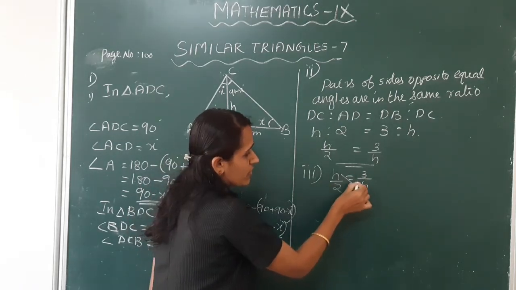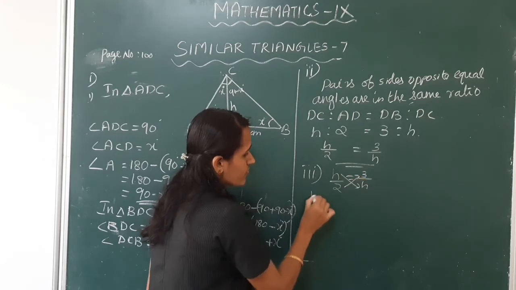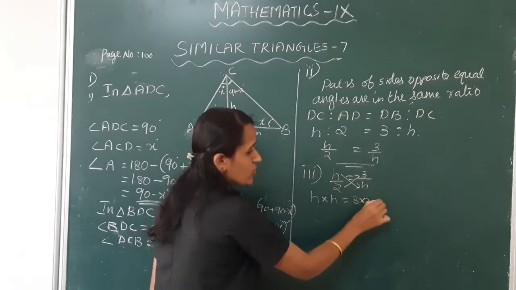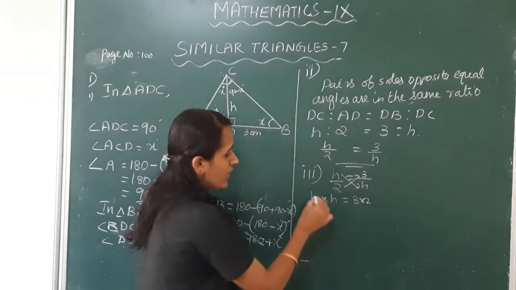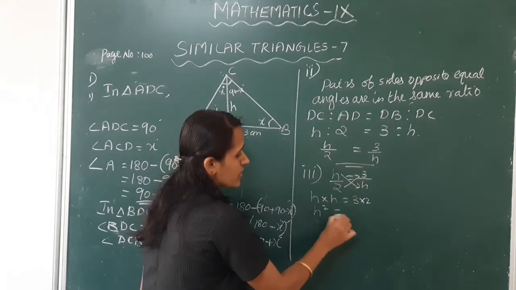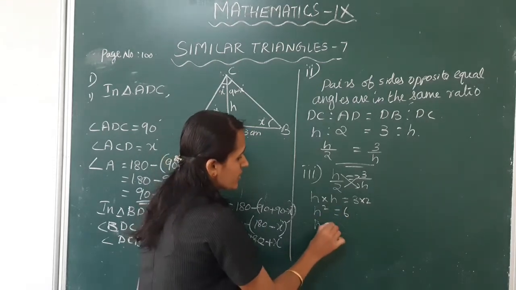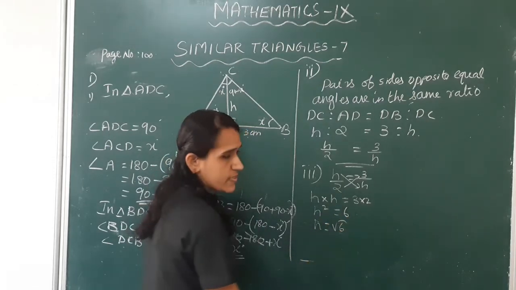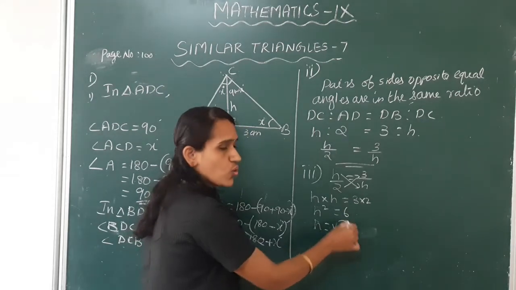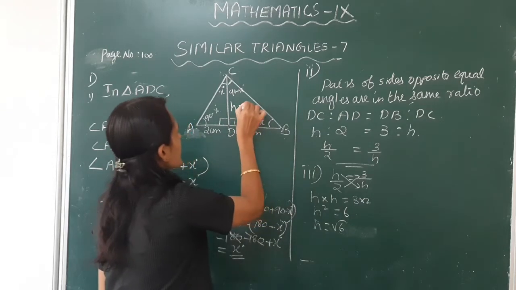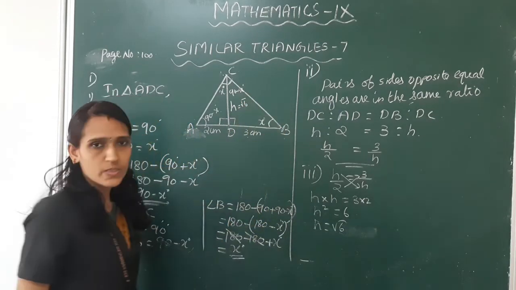Cross multiply. H into H is equal to 3 into 2. H into H is H square is equal to 3 into 2, 6. H is equal to root 6. So here H is equal to root 6.